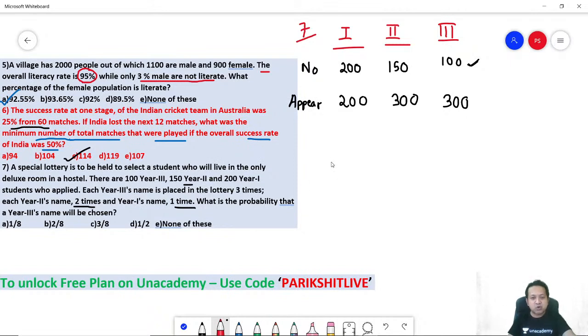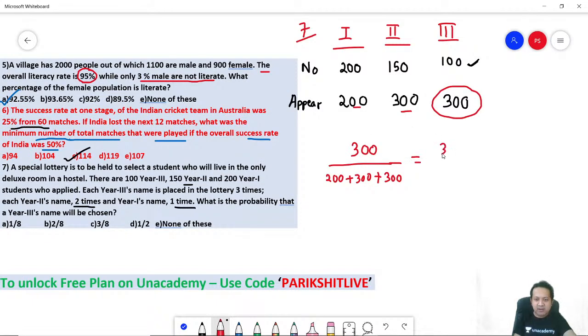Year 3. So total how many cheats are there? Total cheats are 200. Remember, 200 plus 300 plus 300. That is the total number of cheats. How many times in the cheats does a year 3 student's name appear? Year 3 is 300 times. That's it, and you are done.